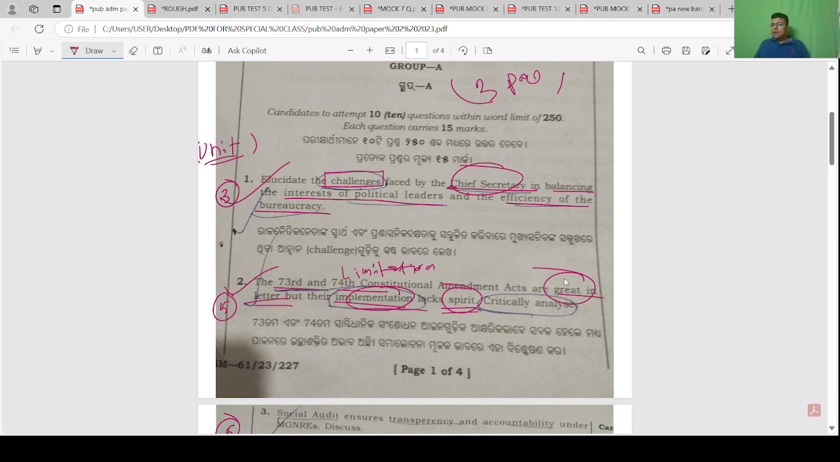The PRI and municipality don't have their own independent staff. They have government staff, bureaucratization of PRI, financial constraint, personnel constraint, functional constraint, and after that you write the solution.